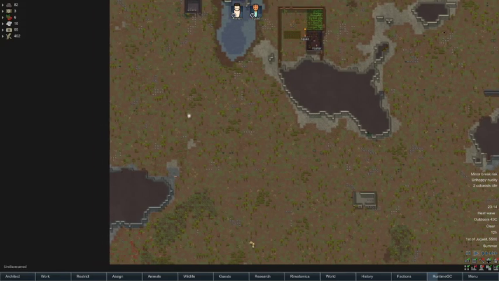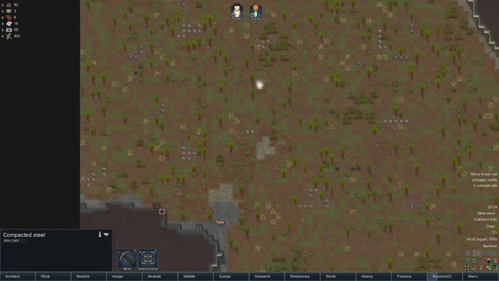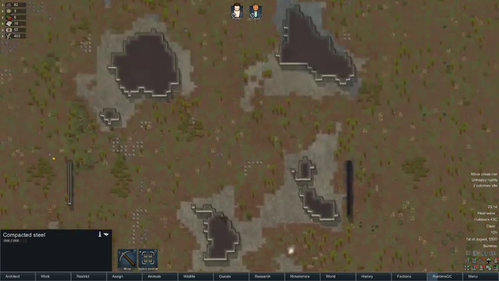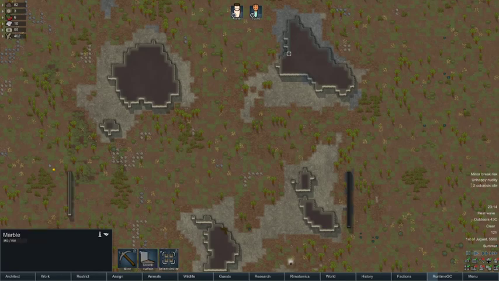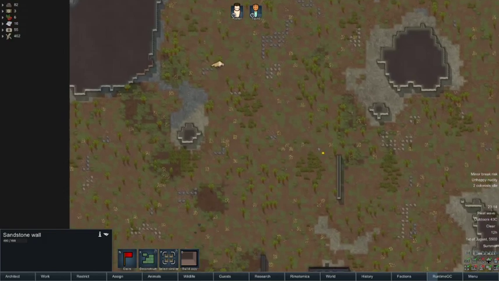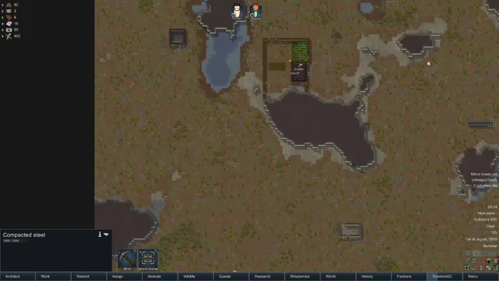Right, so our next task, tomorrow, when I come back onto the stream, well, it might not be tomorrow, I'll have to let you know. But I think it might be breaking this compact steel down here, unless there's any more that we can spot closer by. There's not. Look, we've got some marble up here. There's some compact steel up there too. This one's closer, I think.